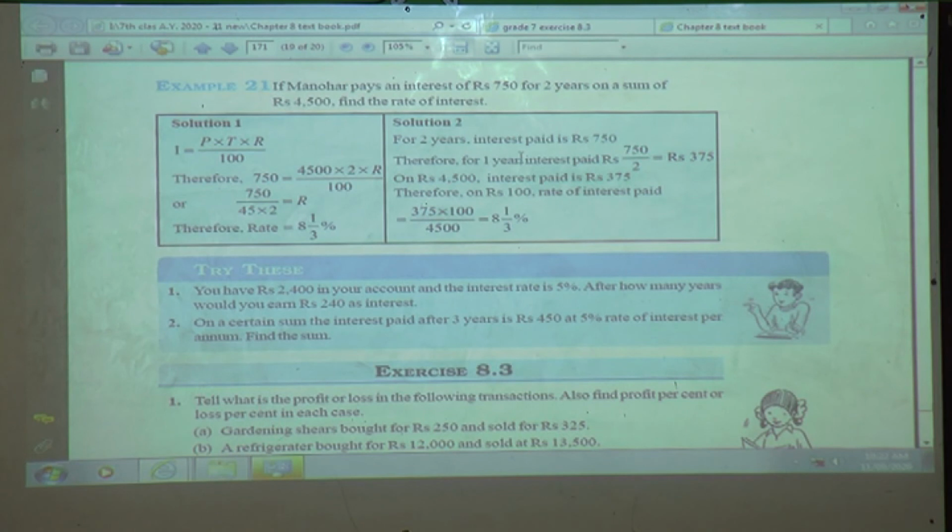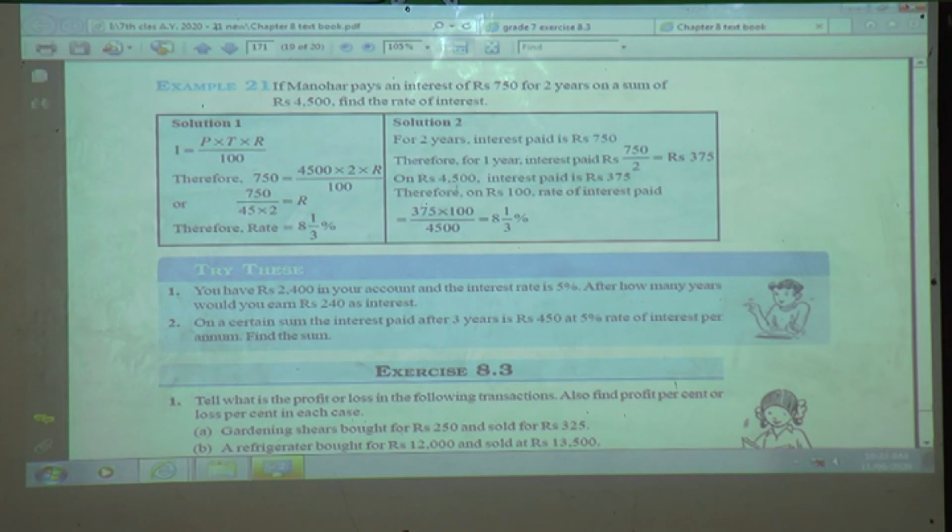For 2 years, interest paid is rupees 750. So for the 2 years, the principal amount borrowed was 4,500. For how many years? 2 years. The same principal amount was for the 2 years. So for the 2 years, how many rupees had Manohar paid? Manohar paid 750 rupees. So for the 2 years, the interest paid is rupees 750. Therefore, for 1 year, interest paid is equal to 750 upon 2. On reduction, we get rupees 375.